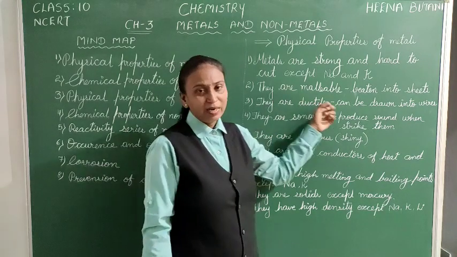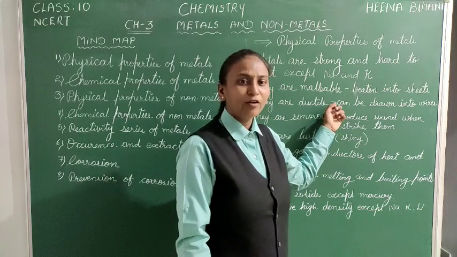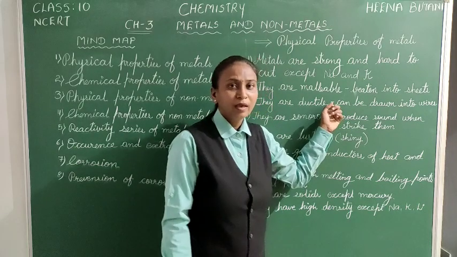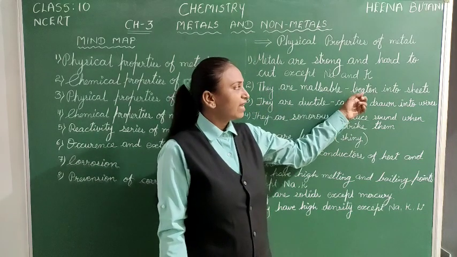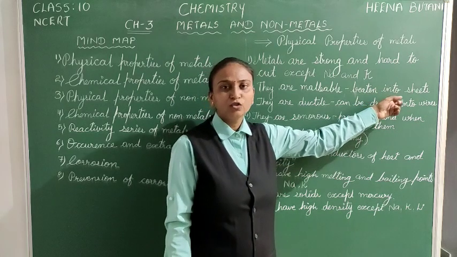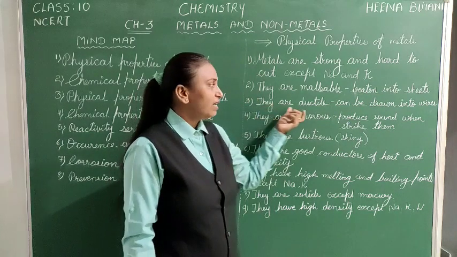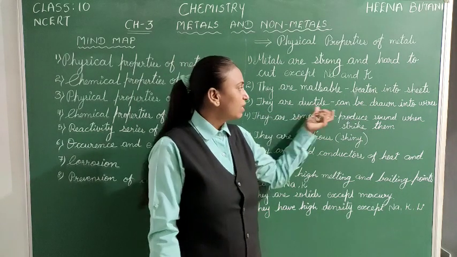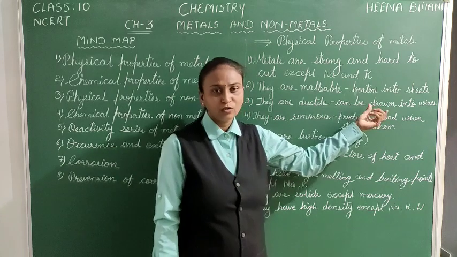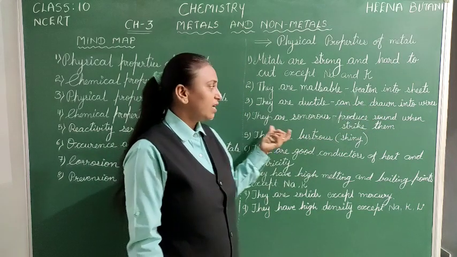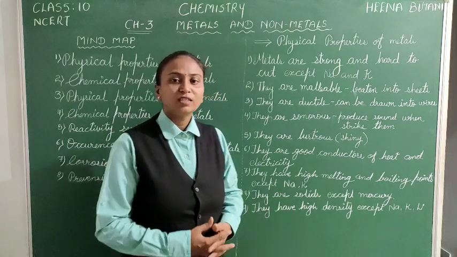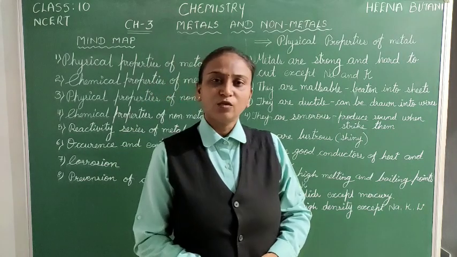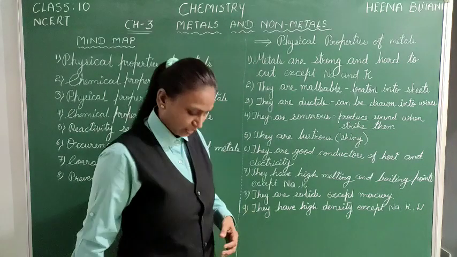They are malleable. Now what is the property of malleability? Malleability means they can be beaten into thin sheets. They are ductile. Ductile means they can be drawn into thin wires. They are sonorous. Sonorous means they produce a sweet sound when we strike them with something.